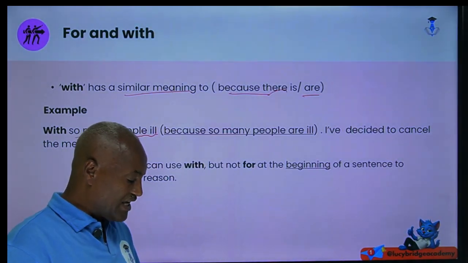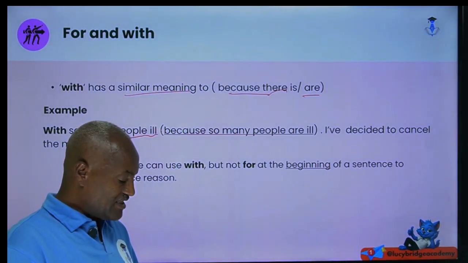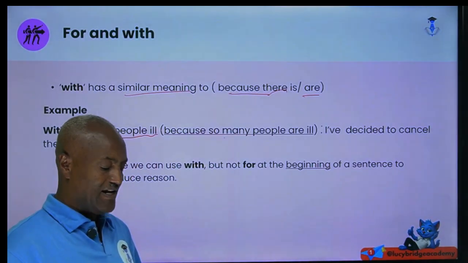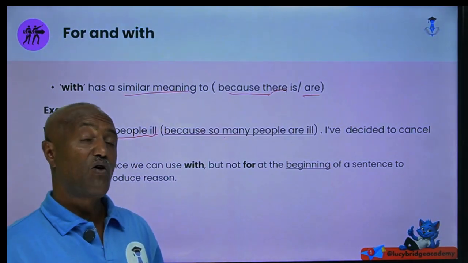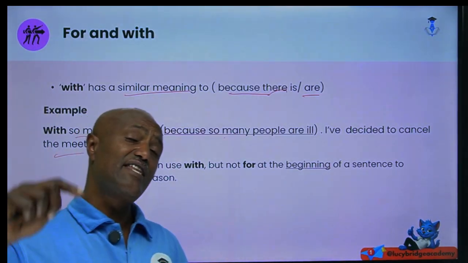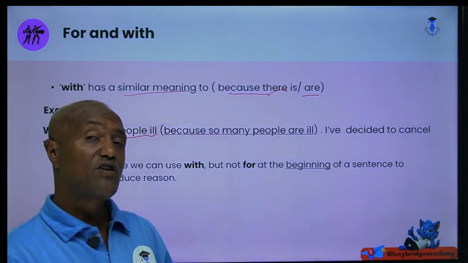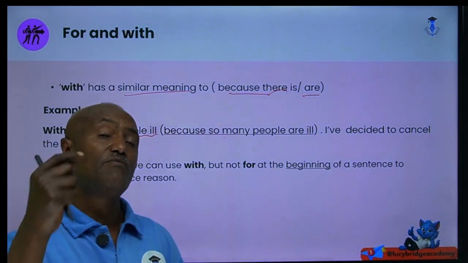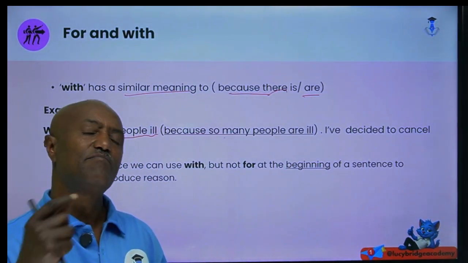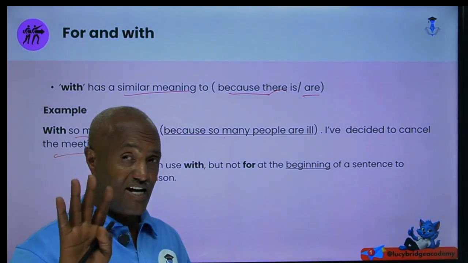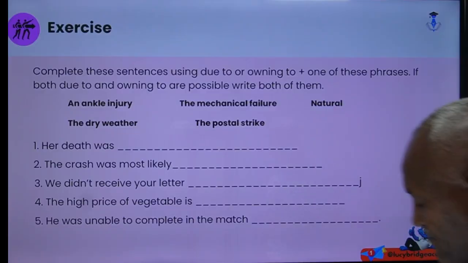Yes, we use with. What does this mean? "With so many people ill, I have decided to cancel the meeting" means "Because so many people are ill, I have decided to cancel the meeting." The other important point: we said that for can introduce this reason, meaning because of. With can introduce reason, meaning because there is or because there are. It has that sense. Remember this one. So let me show you.